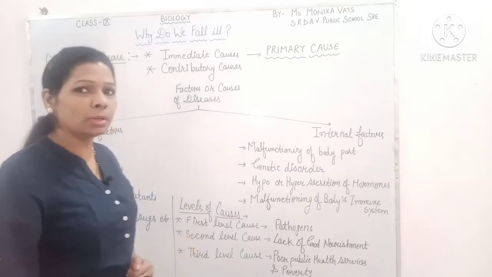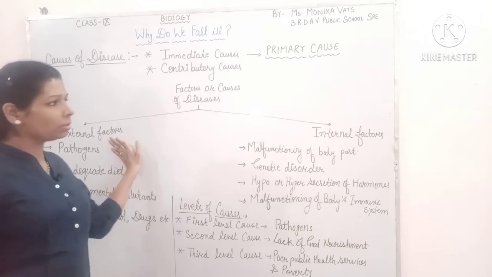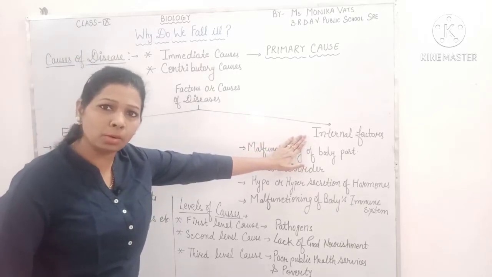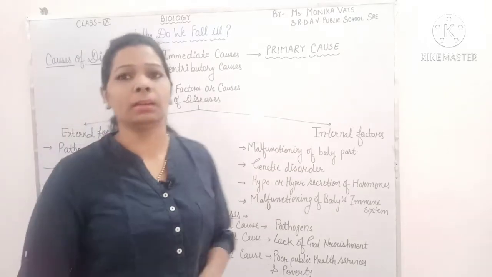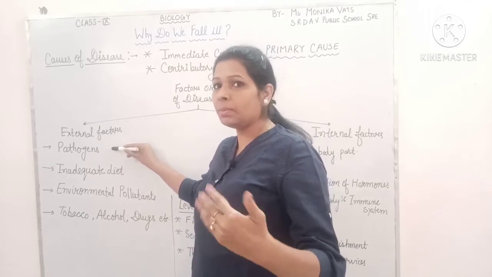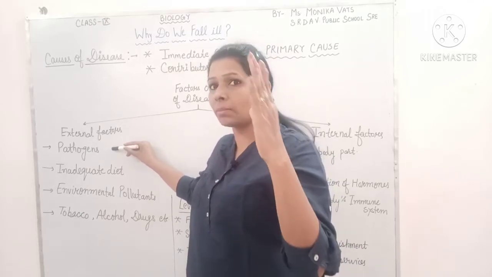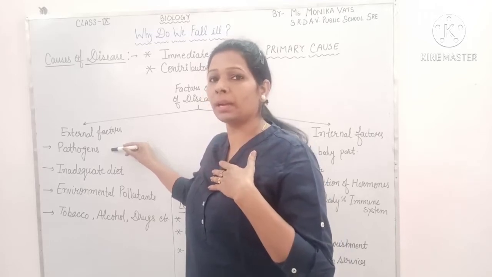So basically two types of causes: external factors may be the cause or internal factors may be the cause of disease. In the external factors, one is pathogens. As I told you, these are the immediate cause, they come to our mind when we think that we are suffering from any kind of disease.